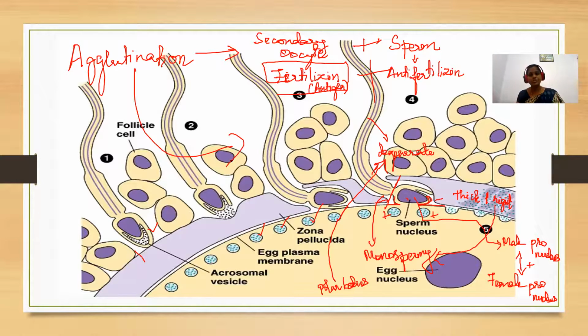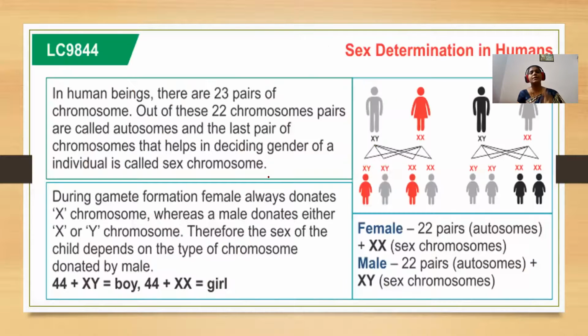This is how the male nucleus fuses with the female germ cell nucleus, which results in the formation of a structure called zygote. It is a fertilized ovum, the zygote. All animals, all life on earth, start their life as a single cell. That single cell is this zygote. So this is how fertilization takes place in human beings.